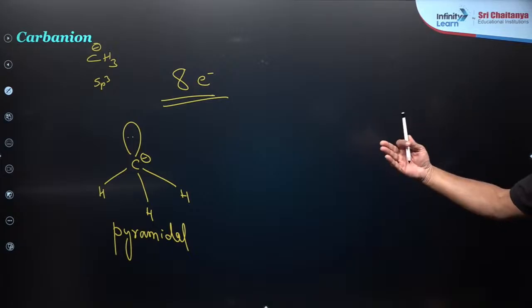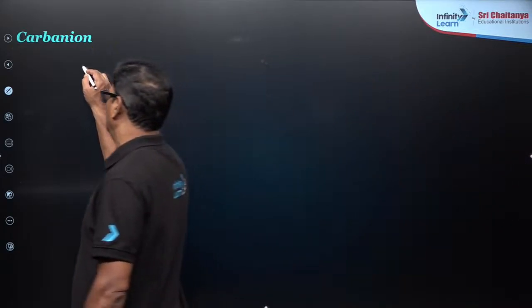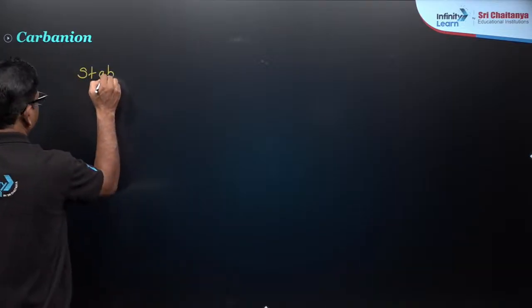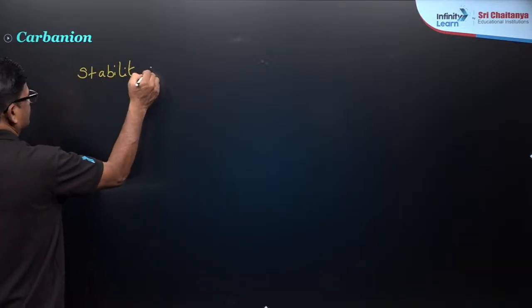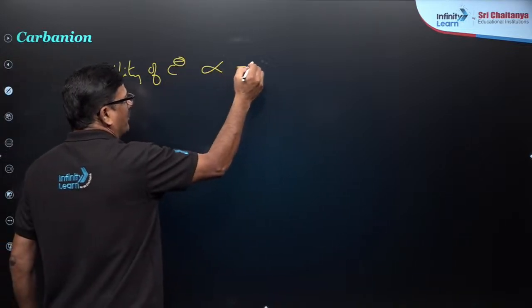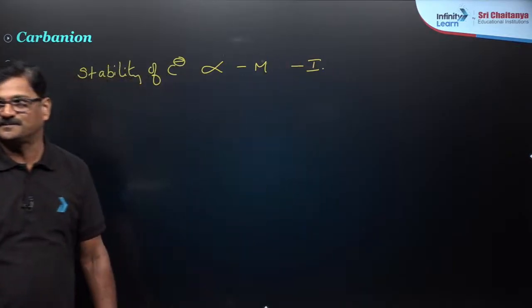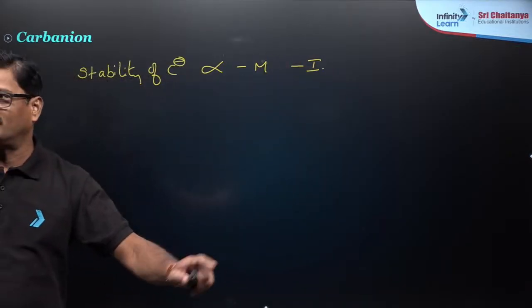And when it comes to the carbanion, the stability of carbanion is directly proportional to negative mesomeric effect and negative inductive effect. Fine?